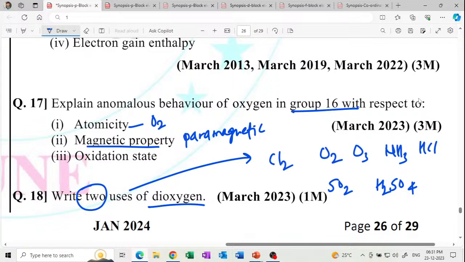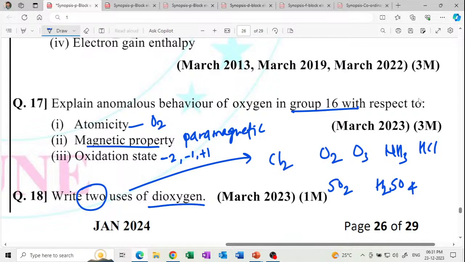Oxidation state of oxygen is only -2 or -1, in some cases +1 also, but not higher, while others show higher oxidation states such as +4 and +6.